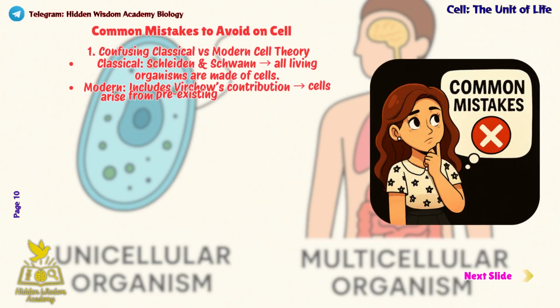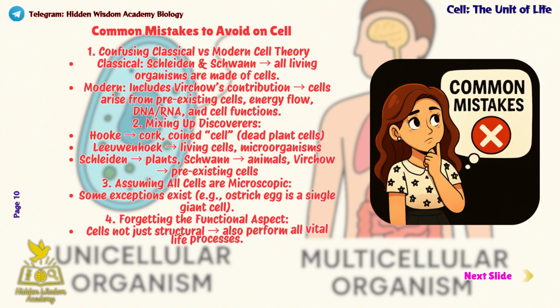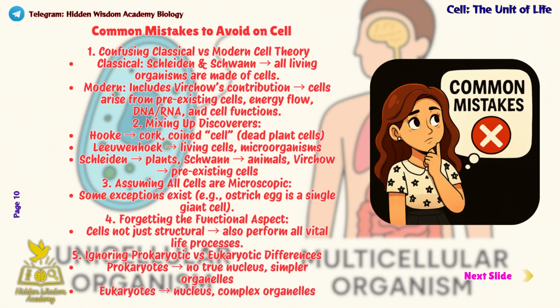Let's clear common mistakes about cells. First, classical versus modern cell theory. Virchow's ideas, energy flow, and DNA belong to the modern theory. Second, know the discoverers. Hooke saw dead cells, Leeuwenhoek saw living cells, Schleiden studied plants, Schwann studied animals, and Virchow added pre-existing cells. Third, not all cells are tiny. Remember the ostrich egg. Finally, cells do all life functions, and know the difference between prokaryotic and eukaryotic cells.